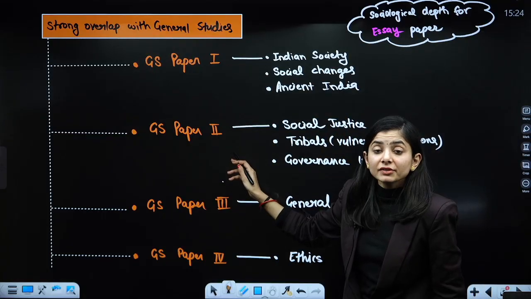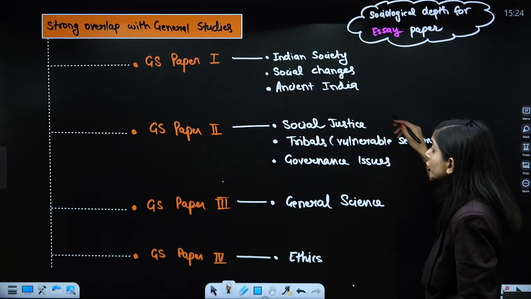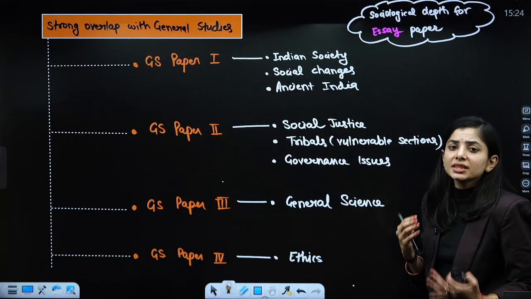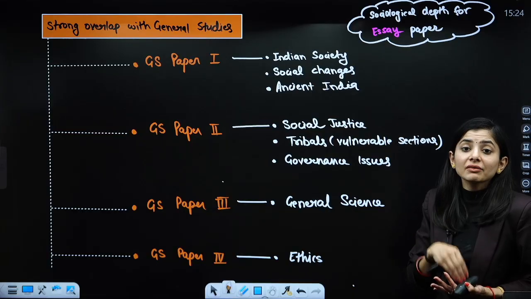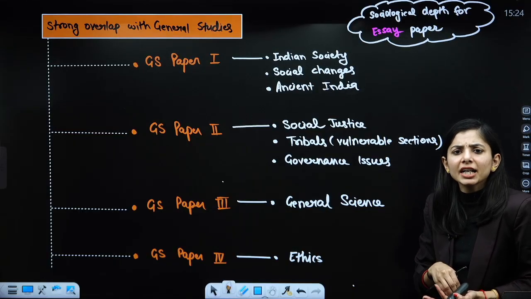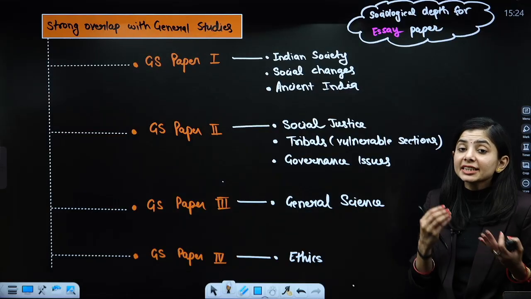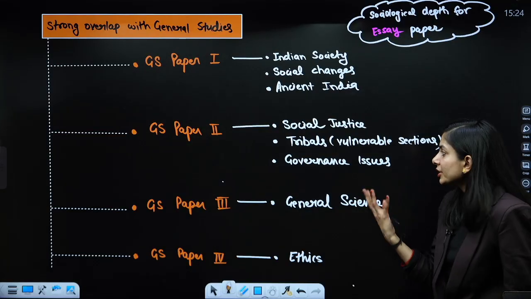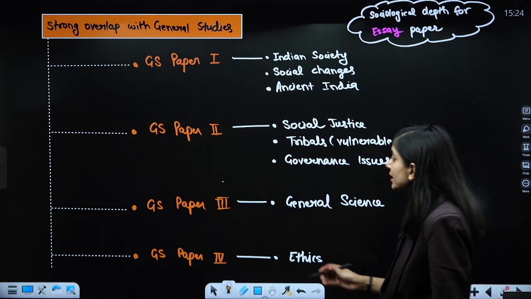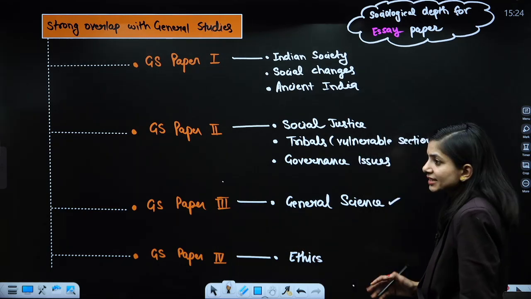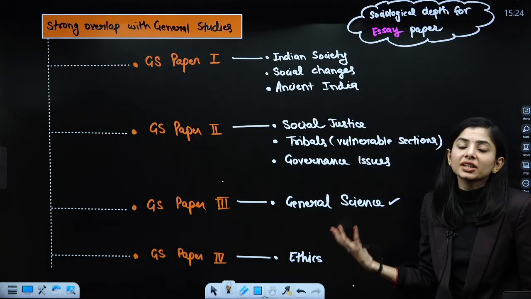In GS paper 2, you are going to study some aspects of social justice, like the vulnerable sections, the tribes and how they are living, the poor and disadvantaged people, how they are living and how they are being affected. Then there is GS paper 3, in terms of general science, and how it is related to general science.